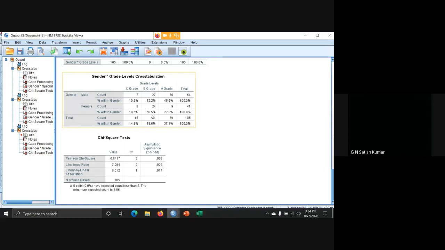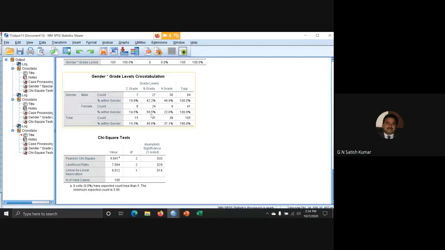Means mostly females are B grade, and I'm talking only about the data, not my assumption. Males are getting A grade 46.9% and females B grade 58.5%. And when you see males with C grade, very few people, only 10.1%, but females around 19.5%. So there is a difference between grades towards gender, because you can support it with the significance value 0.033, which is less than 0.05. Is it okay? So you did the percentage. Can you show it again?